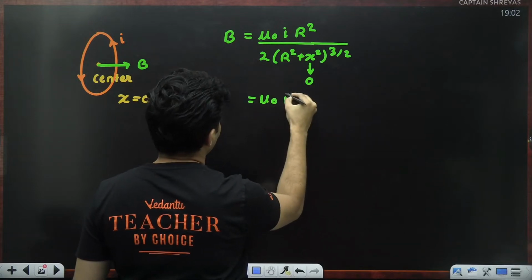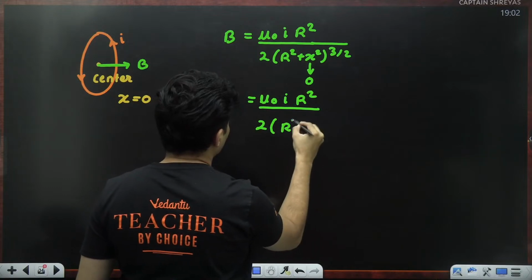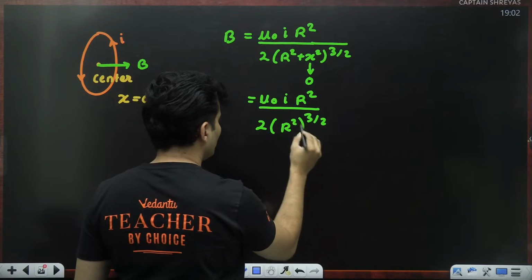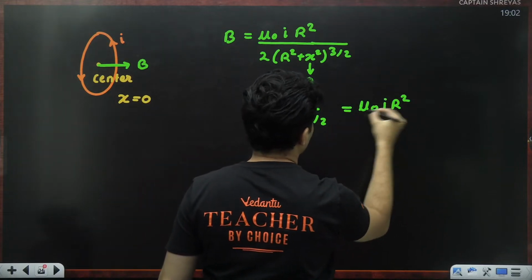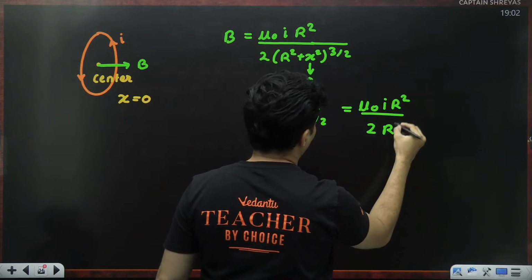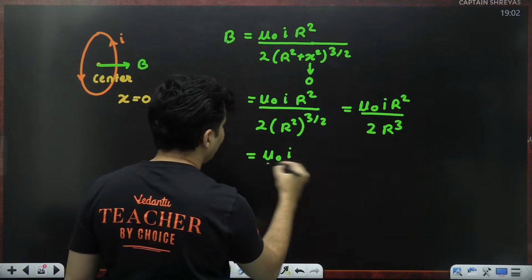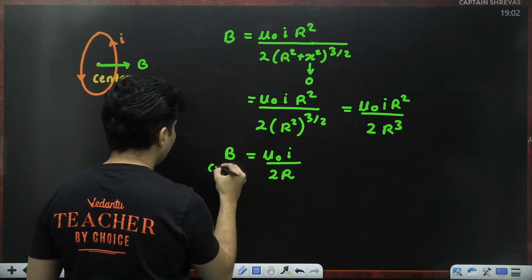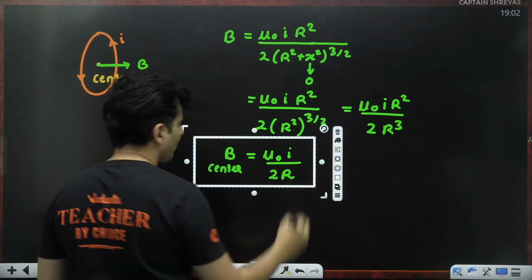Mu naught current R square, whole thing divided by 2, R square raised to 3 by 2, because anything plus 0 is that same thing. 2 cancels, so I'm just left with mu naught current R square divided by 2 R cube. R square cancels, I'm just left with mu naught I divided by 2R. That's the magnetic field at the center of a coil.